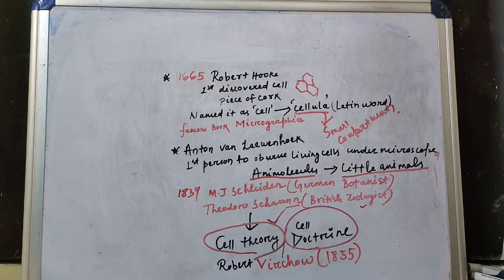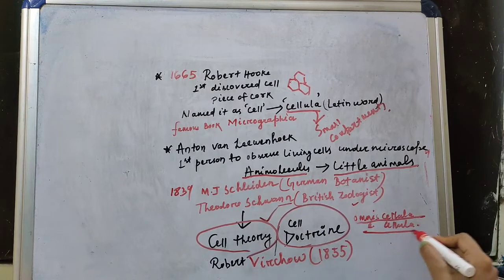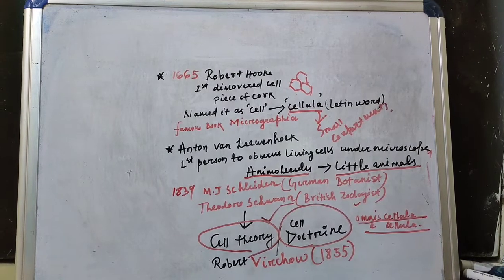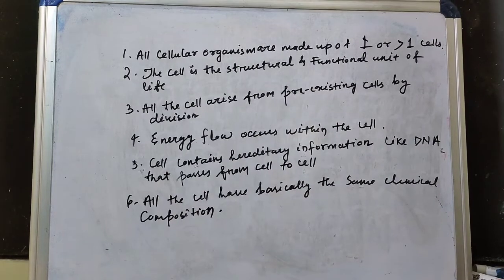According to him, all living cells arise from pre-existing cells, that is omnis cellula e cellula. Here I have written omnis cellula e cellula. So, over time, the theory has continued to evolve into modern cell theory. Here are the points of modern cell theory.